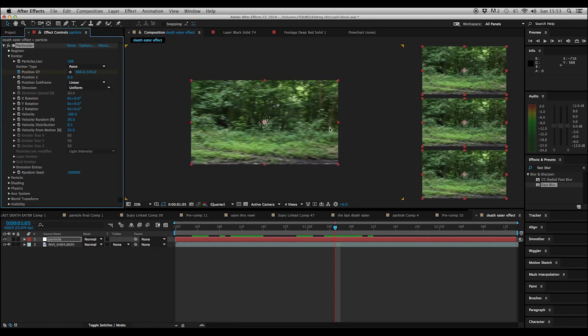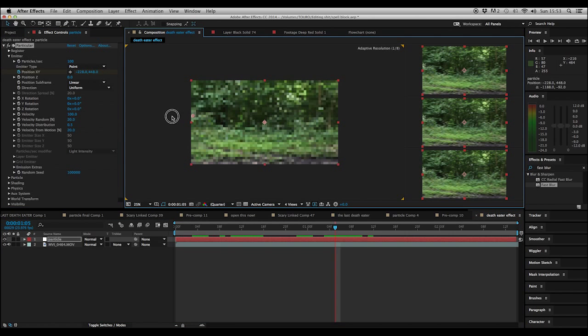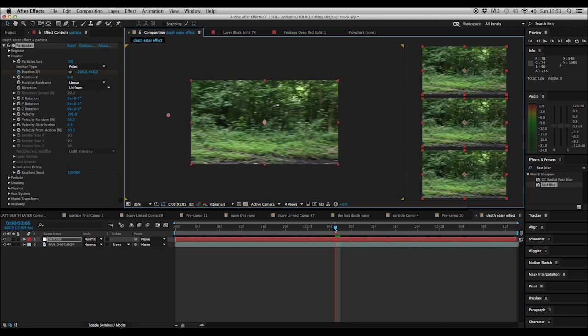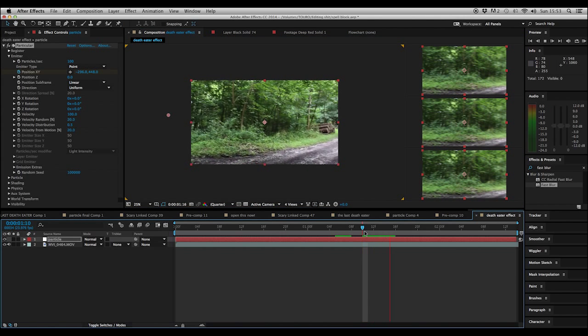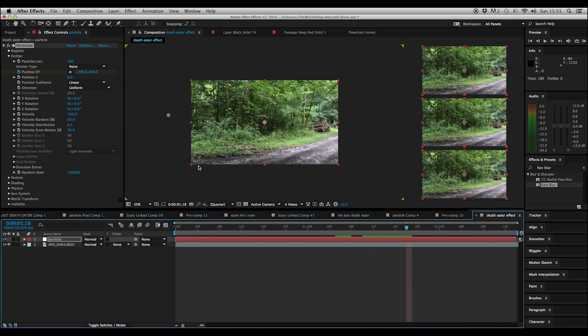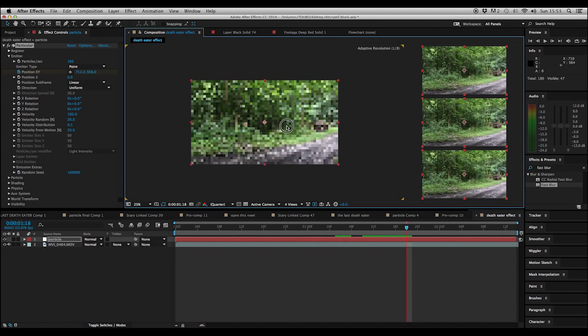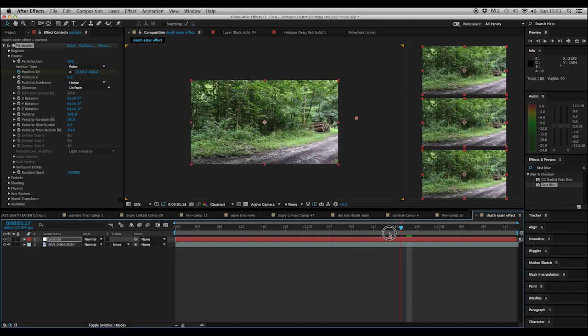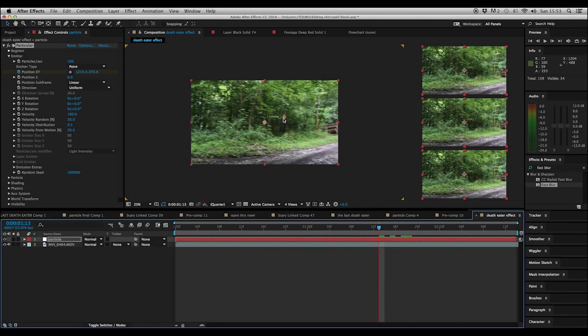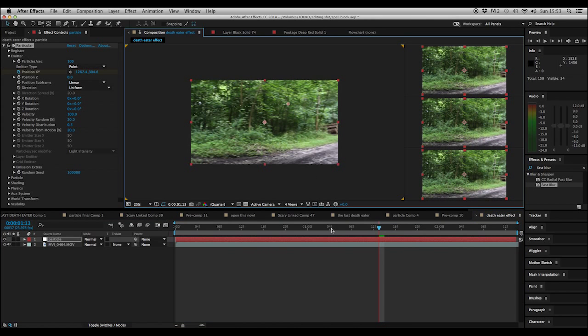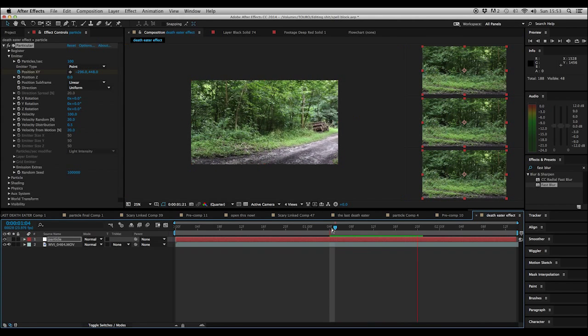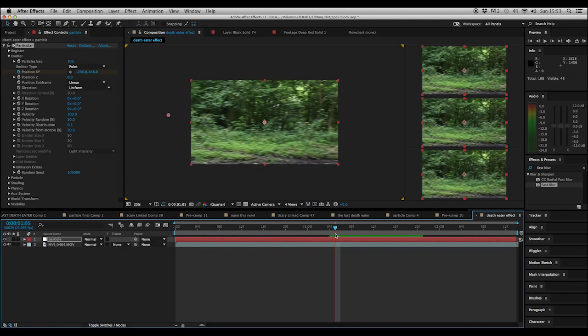Keyframe the X and Y position, and we're going to bring it back over here off the screen. And then I'm going to go forward a couple of frames until it's passed. And I'm just going to keyframe this and bring it all the way over here. You might want to maybe have it like a curve, I don't know. So yeah, something like that. It's up to you, really.